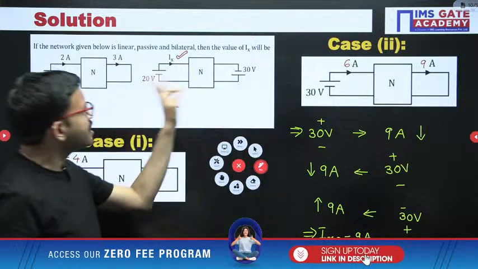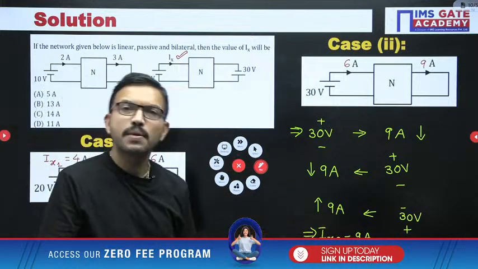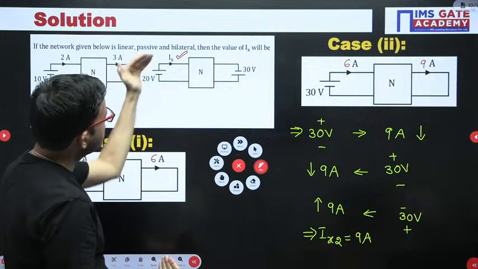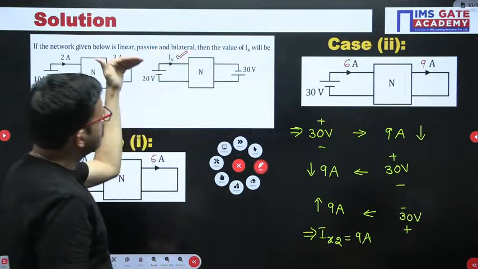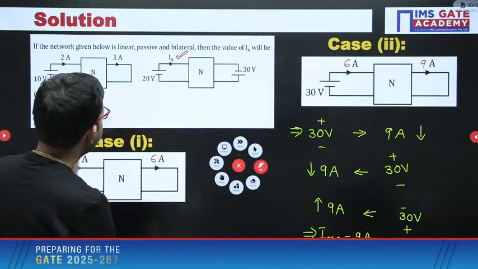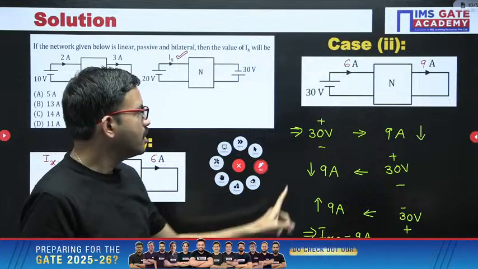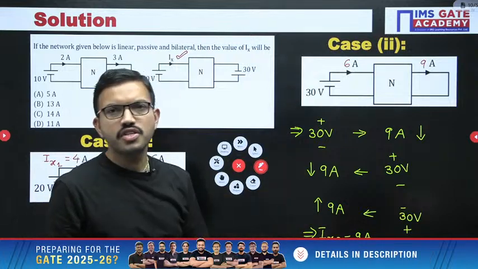Suppose if the direction is opposite, I could have written a minus sign. Since the direction is same, when you are saying upward, that means the current is going like this. This current Ix and this 9 ampere are both in the same direction. So because it is case 2, Ix2 equals 9 ampere.